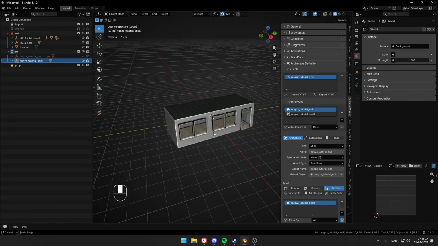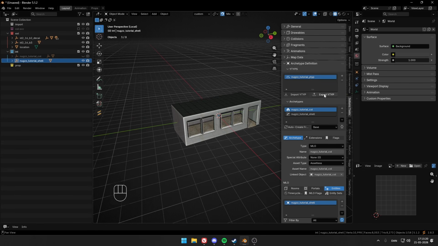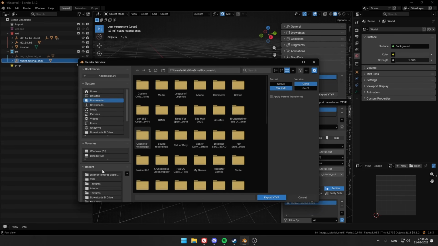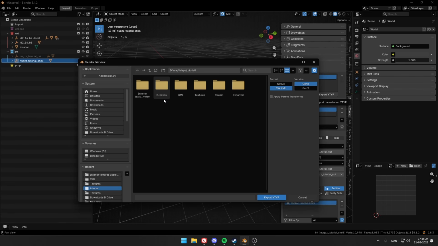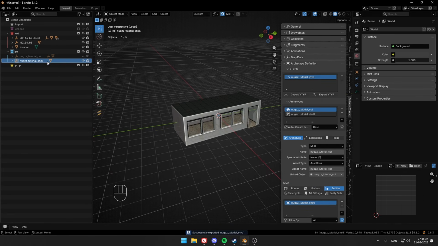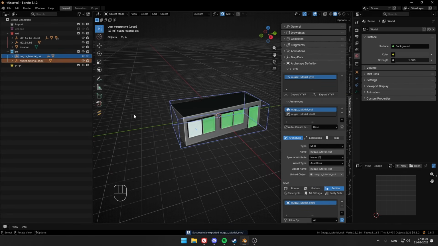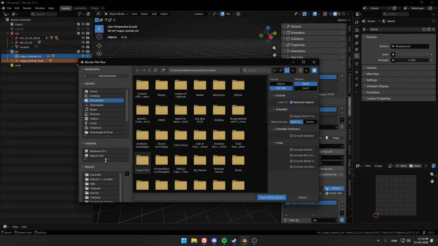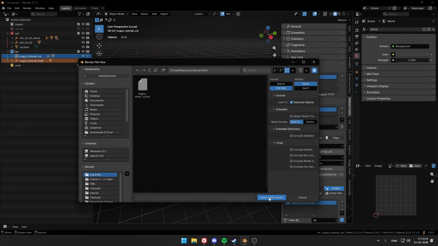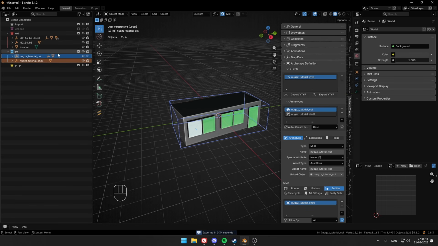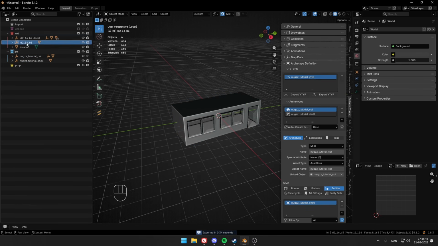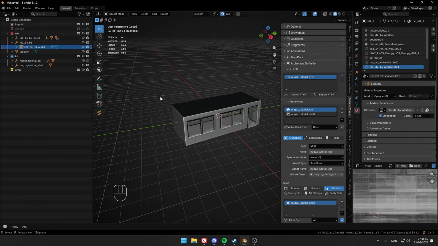So what we want to do now is export the Y type into our exported folder. I have a Gen 8 and then CodeWalker XML. We want to export our collision and our shell into the same folder here. And then we want to just go to the building, opening it.